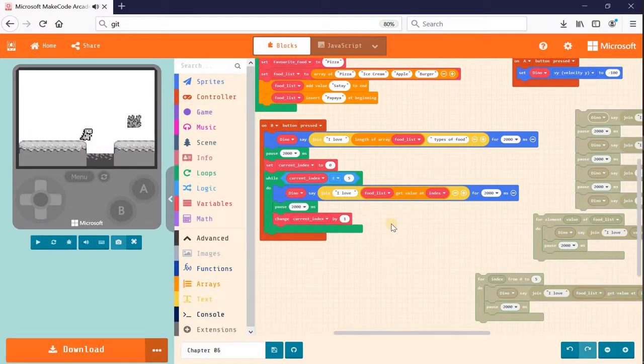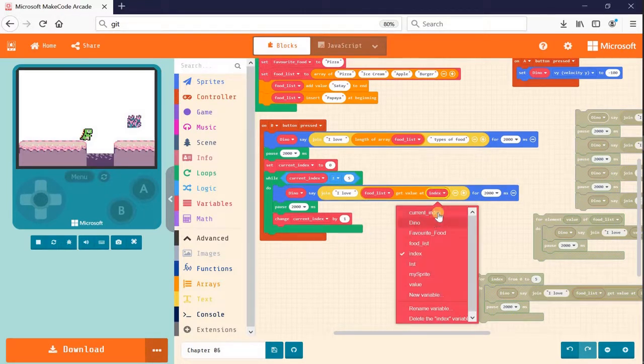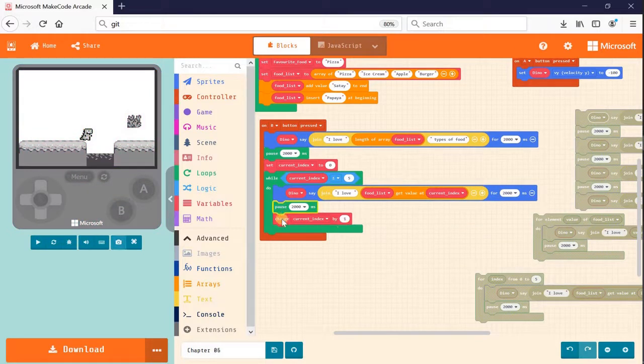Okay, so let me repeat this. I'm gonna start my code with set current index to 0, and then while current index, which is 0 as of this point, is smaller or equal to 5, perform whatever instruction that we have inside this code, which is _say. I love the food list, add current index, and then pause, and after that it's gonna increase the index by 1. So now index become 1, so it go back and check again.